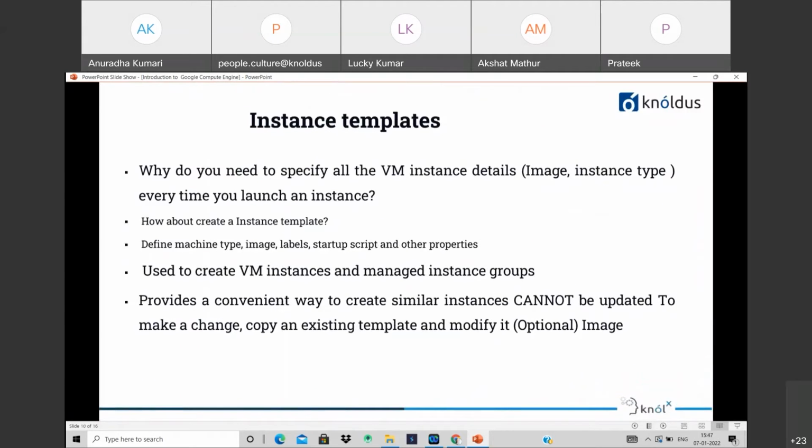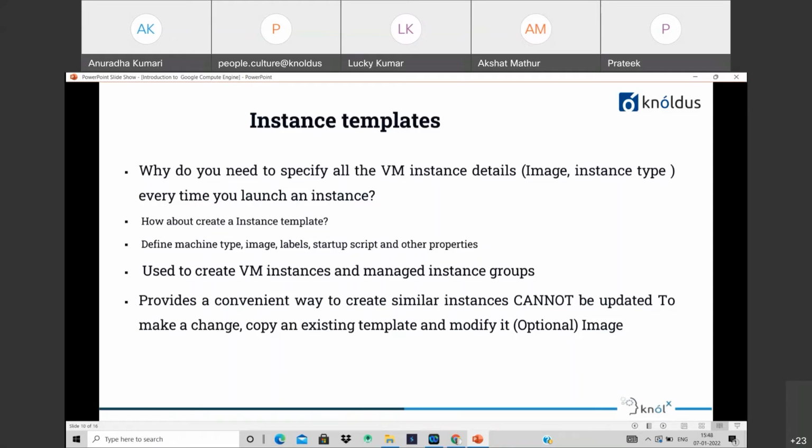When we create an instance template, we can define the machine type, the image, labels, a startup script, and a lot of other properties related to our virtual machine. And we can use that template to launch our virtual machine thereafter. We can use an instance template to launch an individual VM instance as well as a group of VM instances. Another important thing is that an instance template cannot be updated. Once you create an instance template, you cannot change it. To make some changes, what we can do is make a copy of the existing template, change it, and create a new version of it.